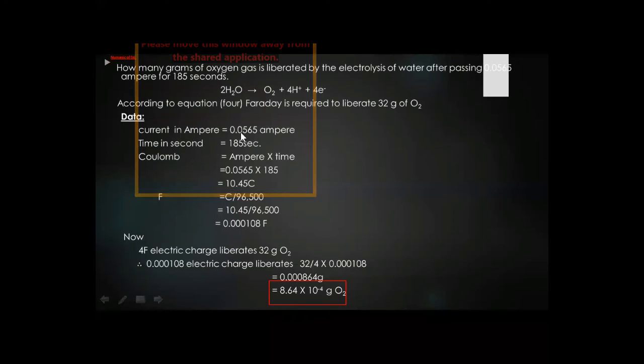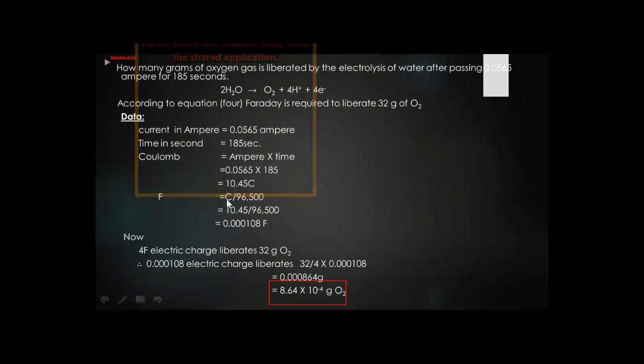Current in ampere is 0.0565 ampere, and time in seconds is 185 seconds, given here. Coulomb is equal to ampere multiplied by time. This is the current in ampere, this is the time in seconds. When we multiply, we get 10.45 coulomb.